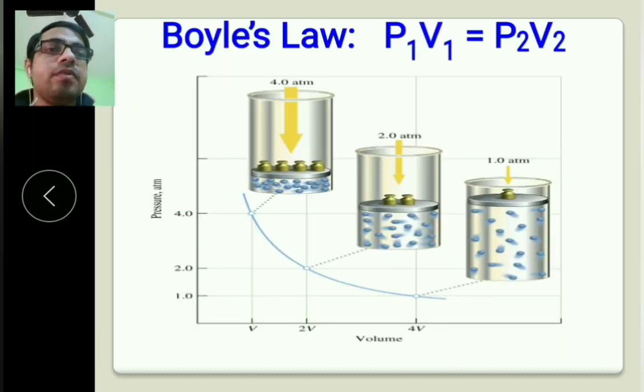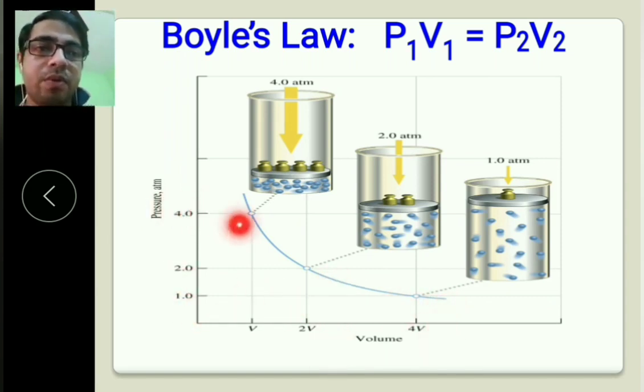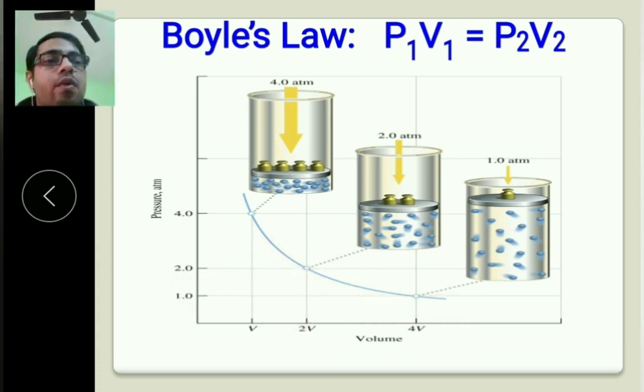Next, again I am drawing a graph. Here this axis is pressure and this axis is volume. So at pressure 4 atmospheres, volume is V. At pressure 2 atmospheres, 2V. At 1 atmosphere, 4V. So here P1 V1 equals 4, here P2 V2 equals 2 into 2, which is 4, and P3 V3 equals 1 into 4 equals 4. So in all the cases PV is constant, so it is Boyle's law.